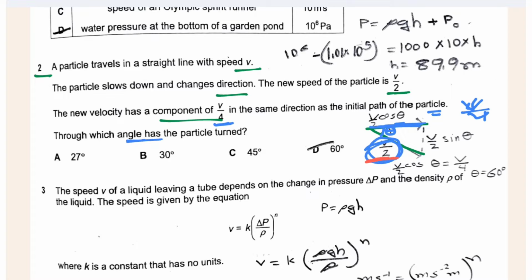Since this side is v by 2, its horizontal component is v by 2 cos theta, along the initial path. So v by 2 cos theta is the new component, and we get the value of theta as 60 degree.